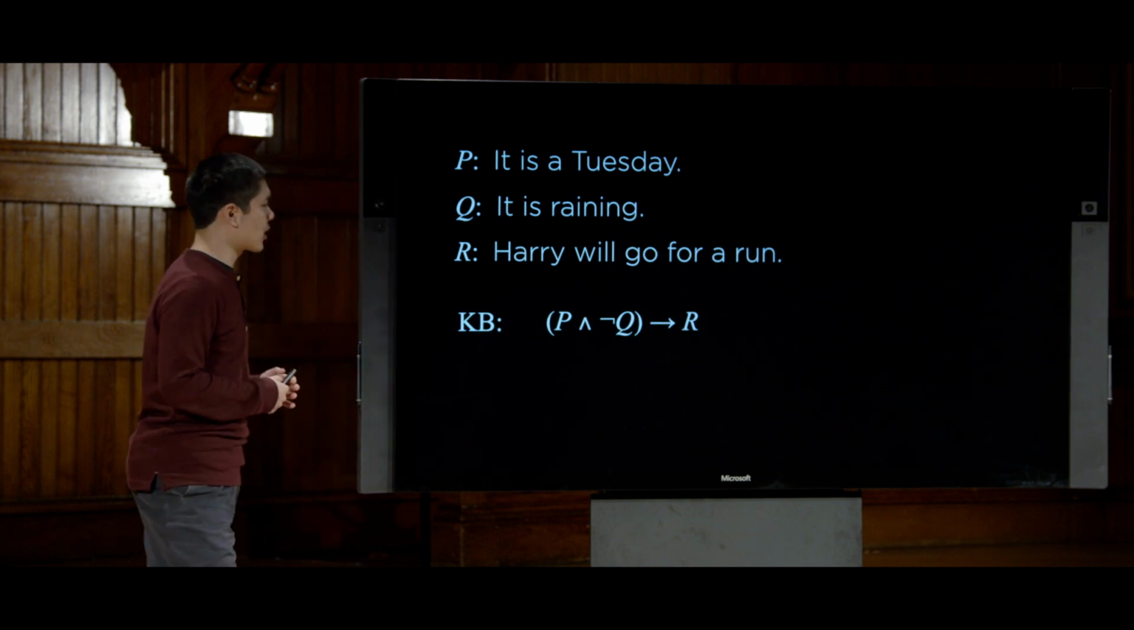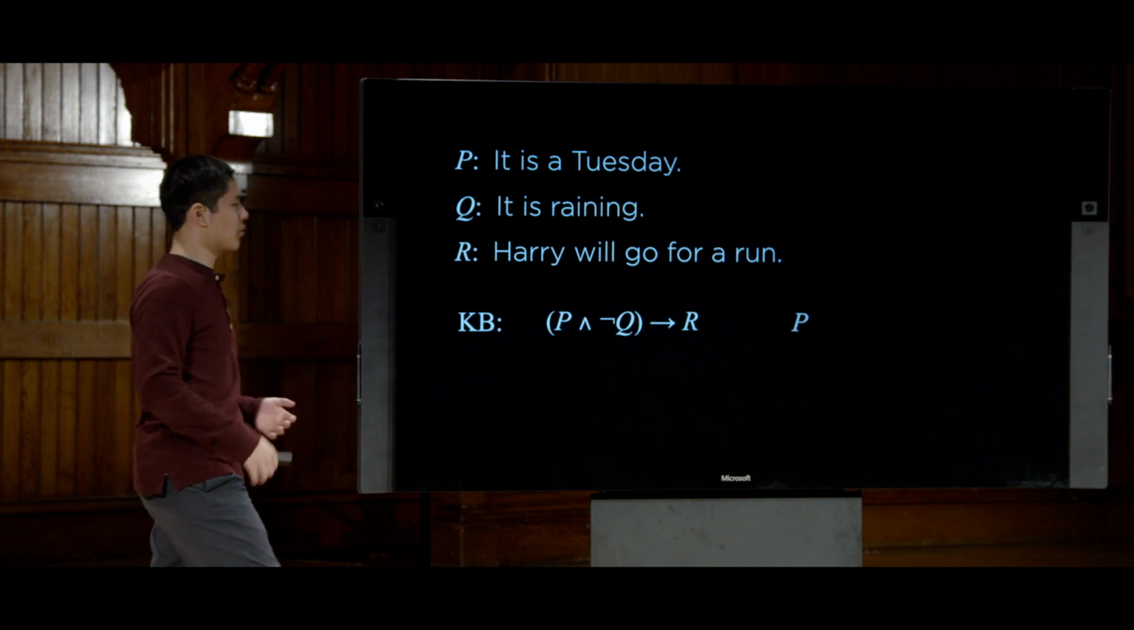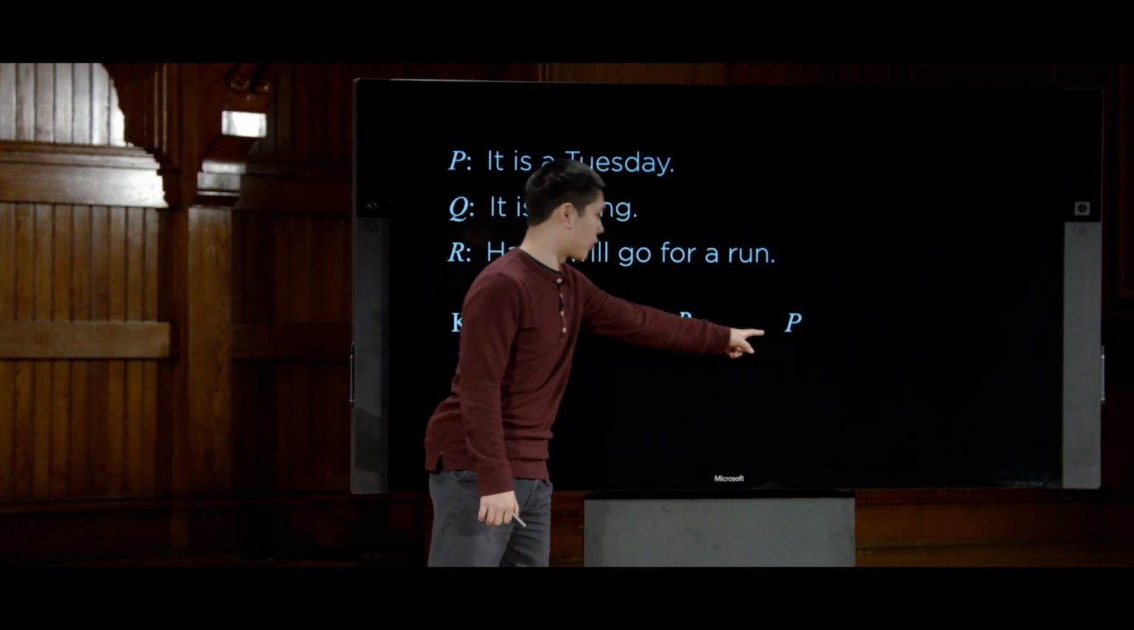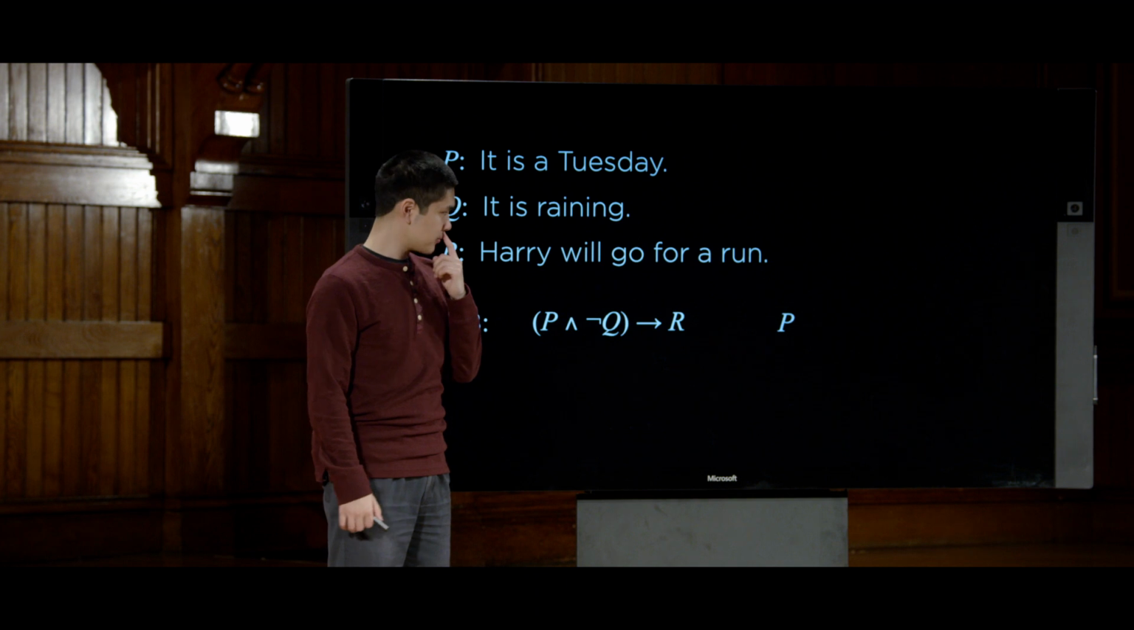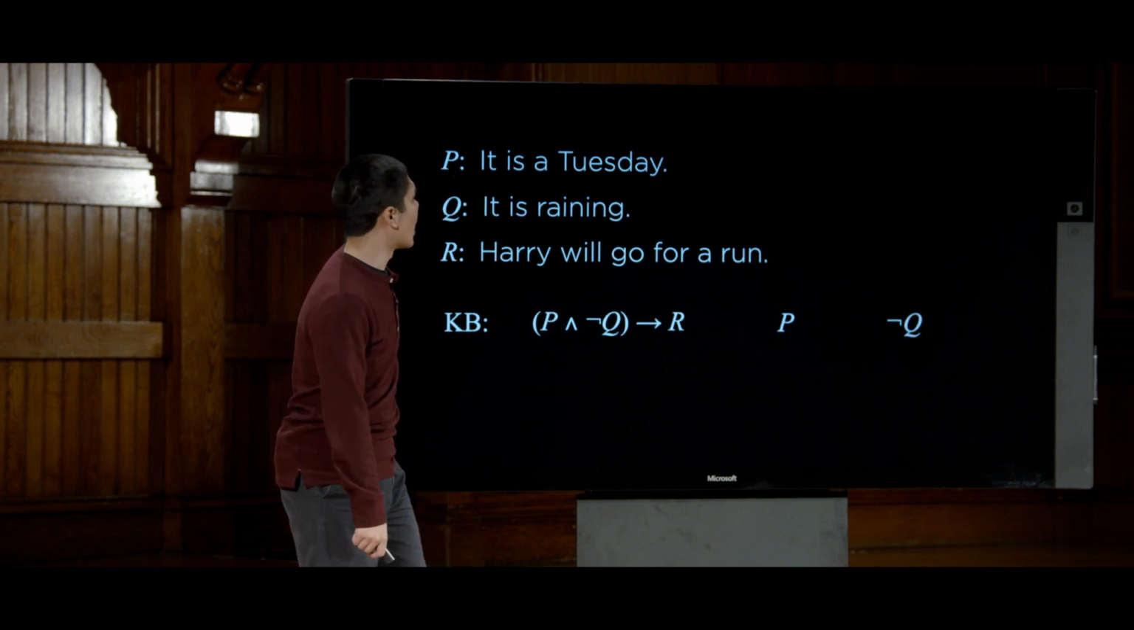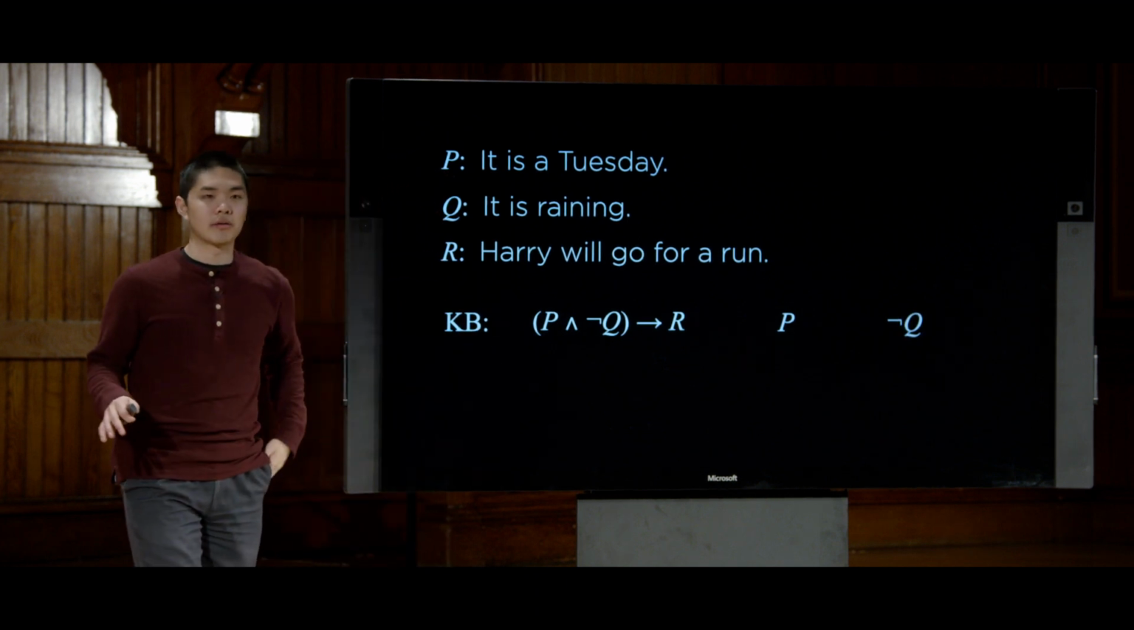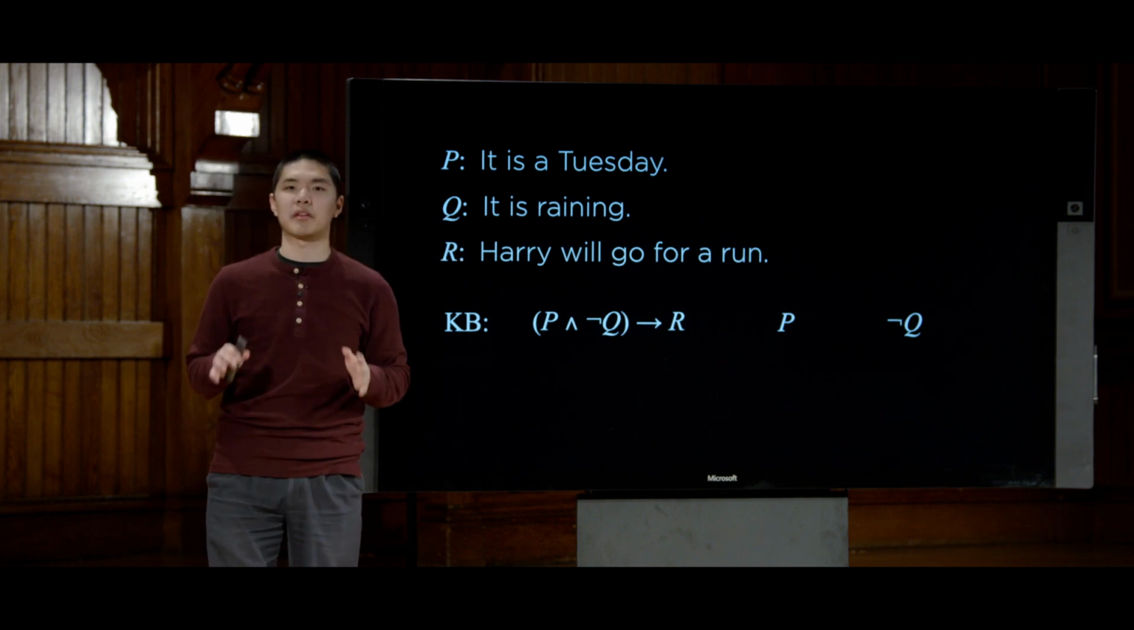And let's now imagine that our knowledge base has two other pieces of information as well. It has information that P is true, that it is a Tuesday. And we also have the information not Q, that it is not raining, that this sentence Q, it is raining, happens to be false.